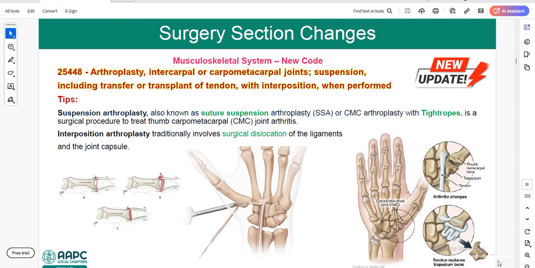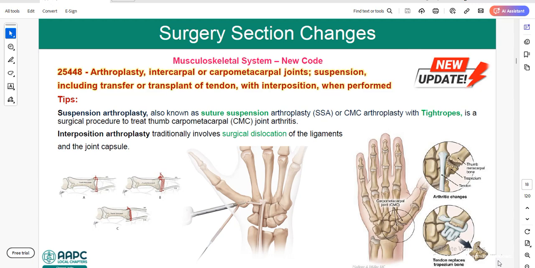Next, what is interposition arthroplasty? Basically it involves surgical dislocation of the ligaments and the joint capsule. So from January 1st, 2025 onwards, in the operative report, if you see suspension and interposition keywords for carpometacarpal joints or intercarpal joints, we need to use 25448.